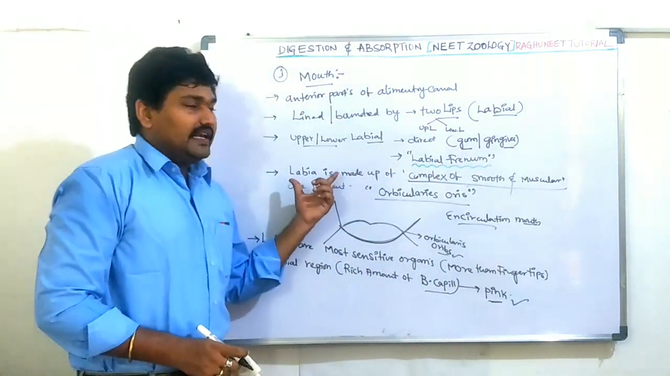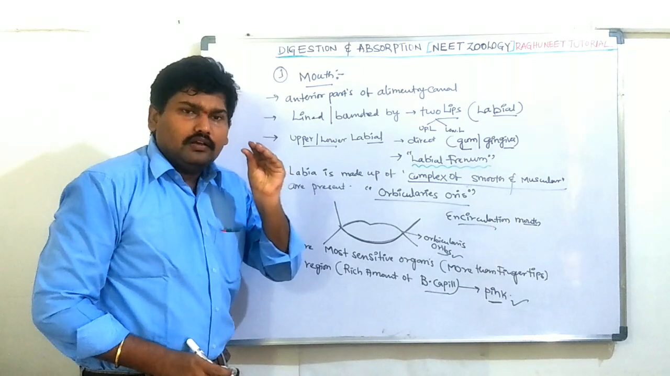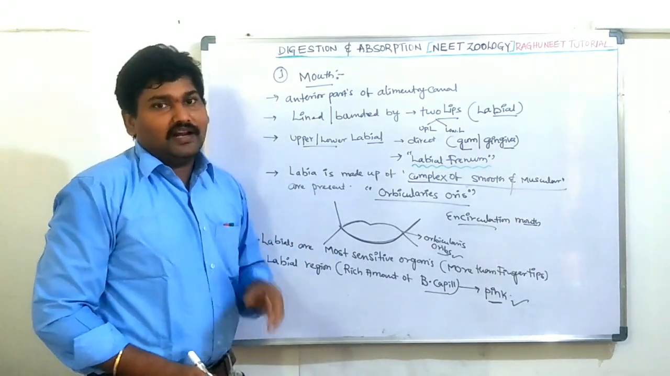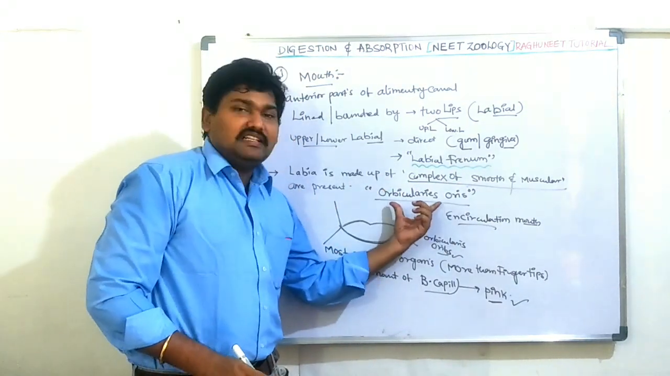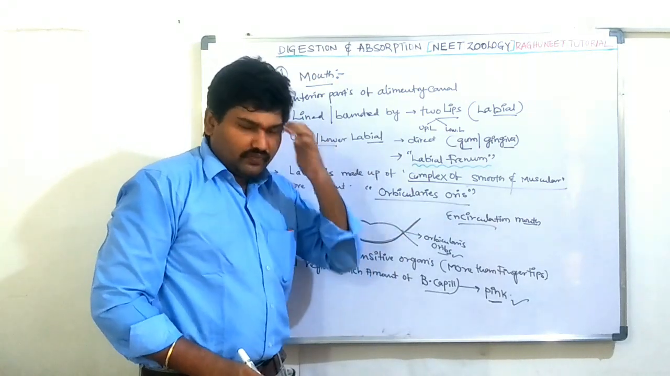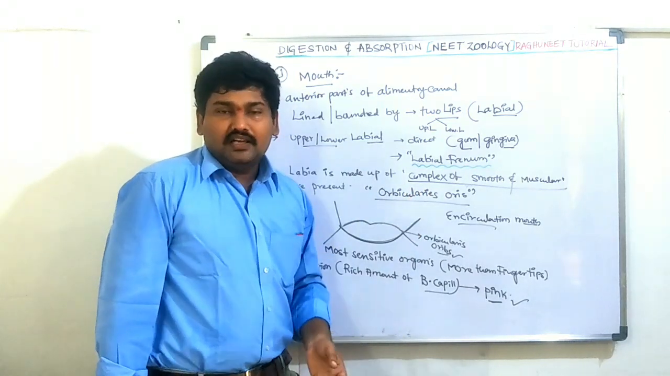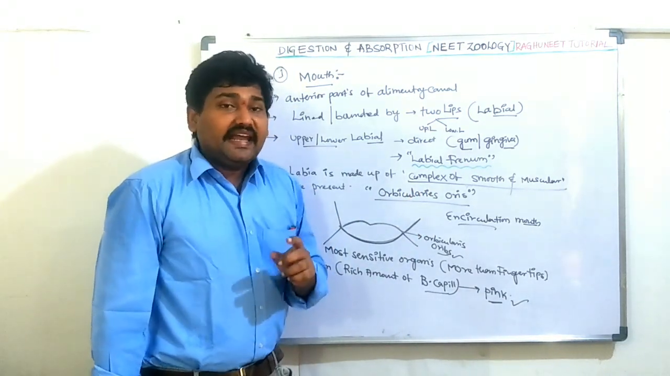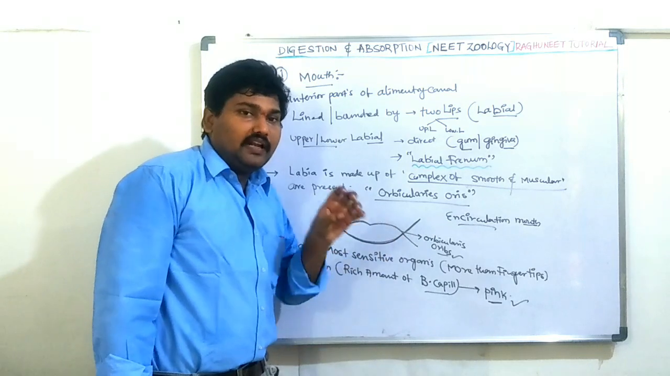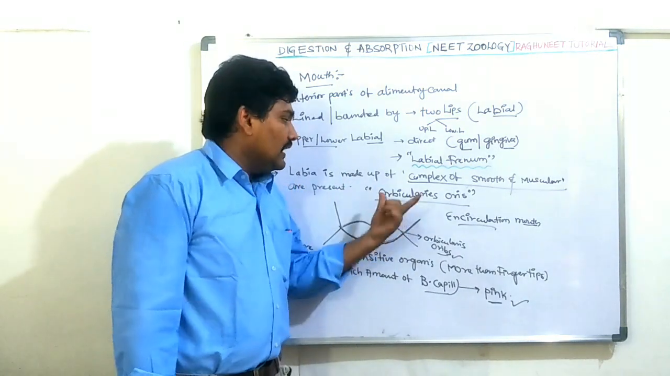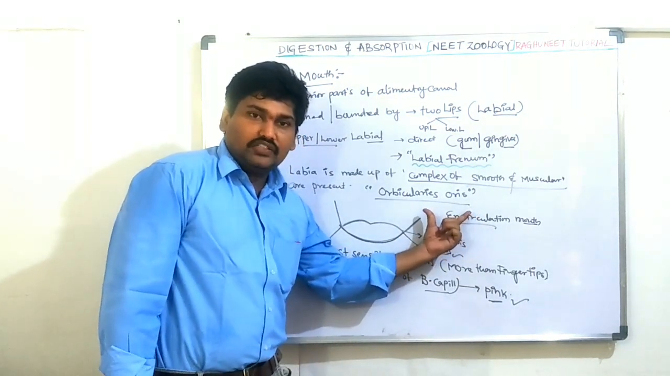Okay, next one. Both labials are made up of a highly complex of smooth muscle, or muscularis. The complex of muscles is called orbicularis oris. What is the importance of the orbicularis oris? This orbicularis oris makes an encirculation of the mouth. It gives a particular structure to the mouth. This muscle is important for making an encirculation of the mouth.